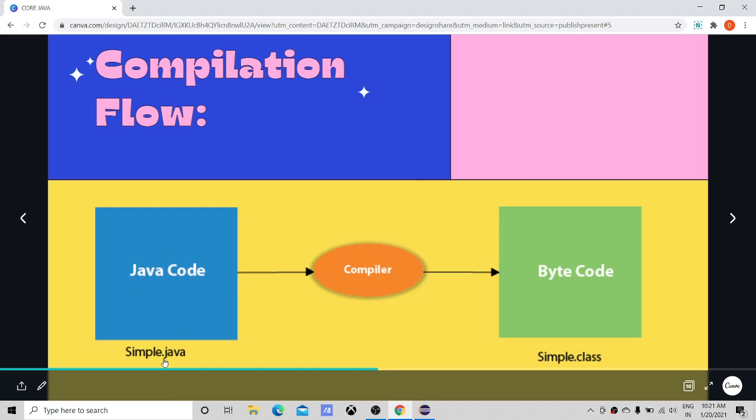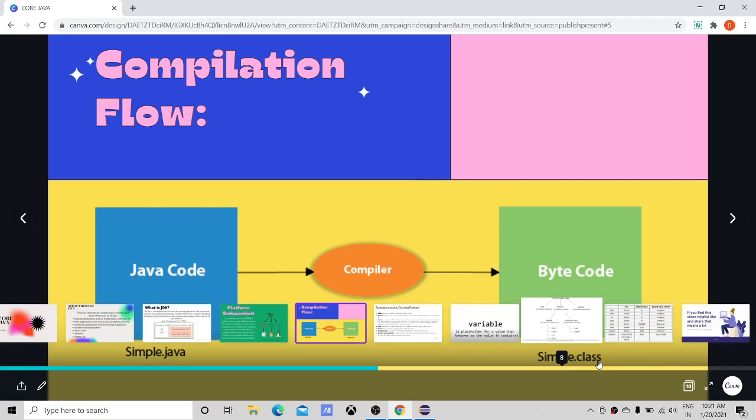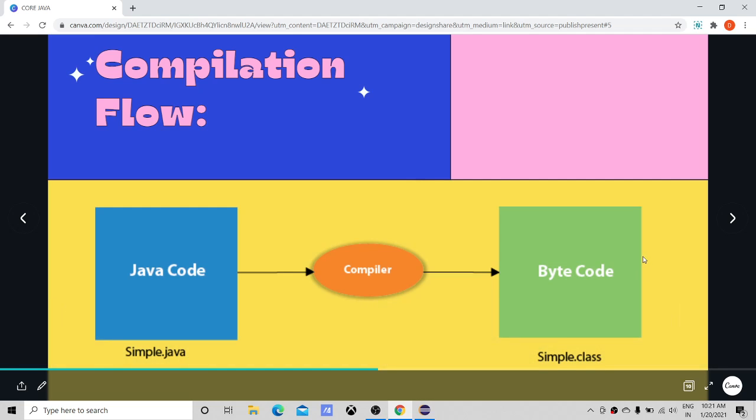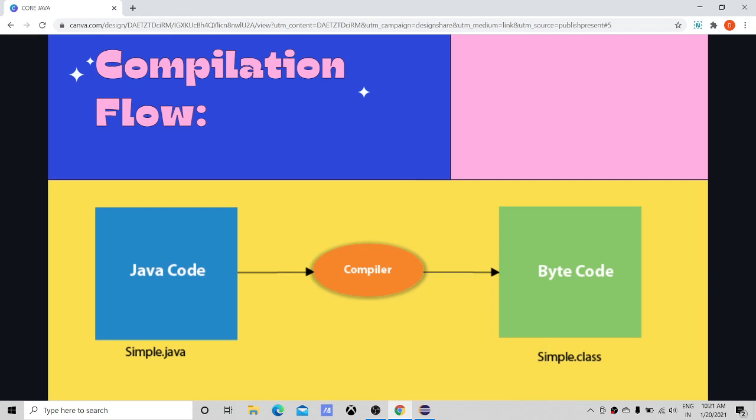This Java code goes into the compiler and is converted into bytecode with the extension .class. Now this bytecode can be executed on every operating system with the help of the JVM. So the JVM plays a very important role in making Java a platform independent language.